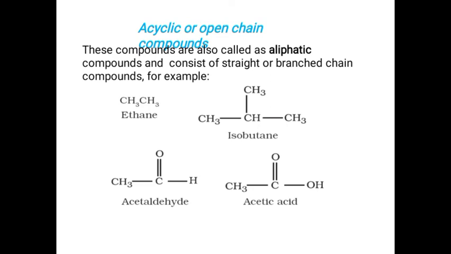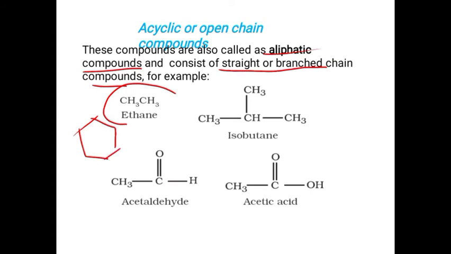Acyclic or open chain compounds are also known as aliphatic compounds, and they consist of straight or branched chain compounds. If you check the structure of ethane, you can see it is a straight chain, with no cyclic or ring formation.